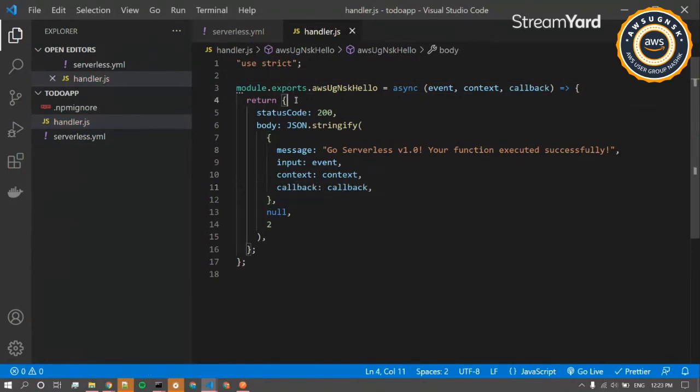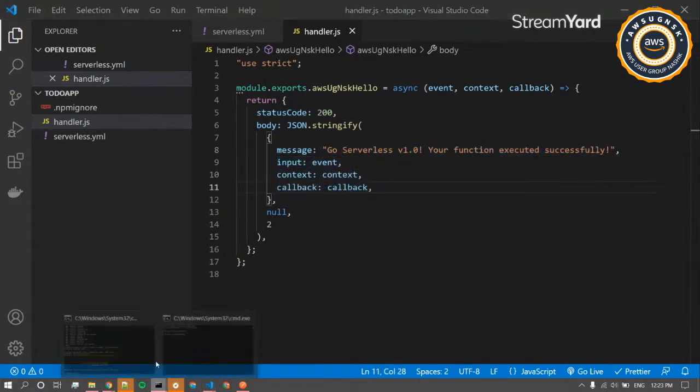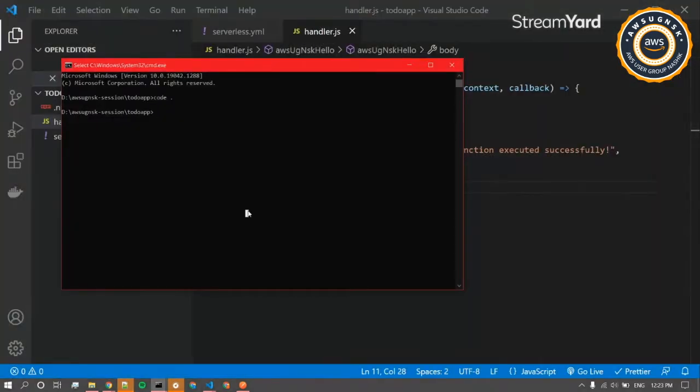So we have written a basic function, and this function will return this message along with all the input and context that we have provided. So what we'll do is deploy this function once and see how we call it. To deploy, I'll just quickly run SLS deploy, and it will start deploying the application to the AWS account that I have already configured. So it will use the default one.